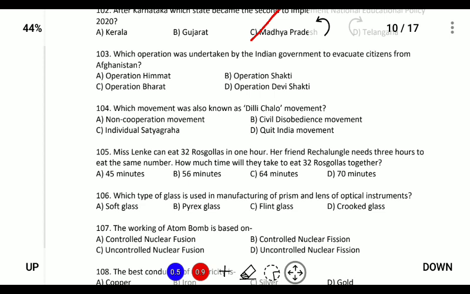Next, which operation was undertaken by the Indian government to evacuate citizens from Afghanistan? Following the capture of Afghanistan by the Taliban, there was a sense of concern for the Indian citizens, as a result of which the Indian government initiated Operation Devi Shakti to rescue Indians from Afghanistan.